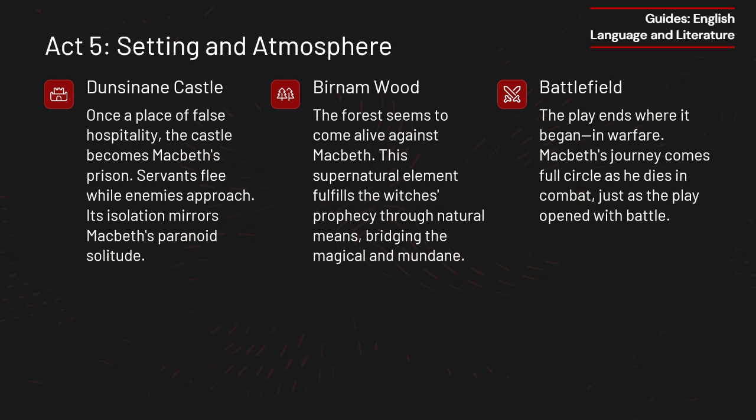This setting reinforces the idea that Macbeth's crimes have disrupted nature, and now nature is correcting the imbalance by aiding his downfall. The battlefield. The play begins and ends with war, bringing Macbeth's journey full circle. He was once a noble warrior fighting for Scotland, but now he fights for himself, desperately clinging to power. The battlefield setting strips away all illusion. Here, Macbeth must face the consequences of his ambition in direct combat.